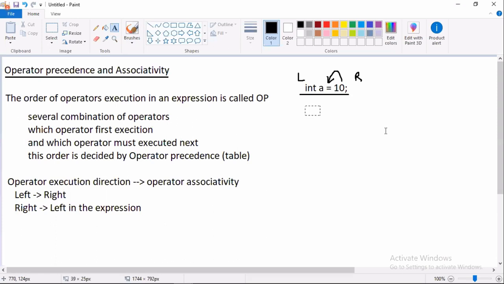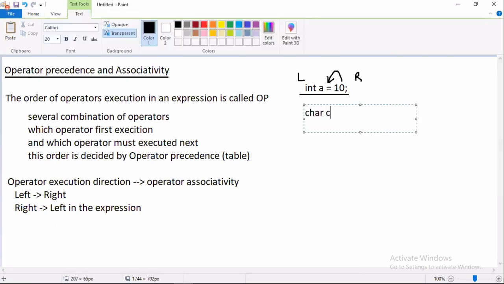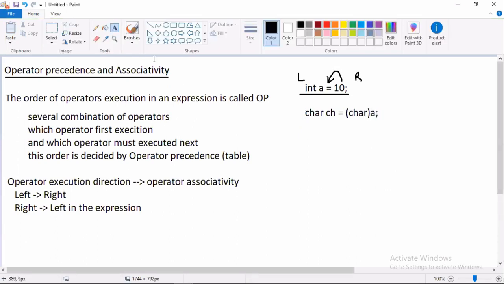Next, I am taking another operator: char ch equal to (char) a, I have written. Then tell me, here I have used an expression. Now tell me which direction it is executed, right to left or left to right. Okay, the cast operator is also executed right to left.